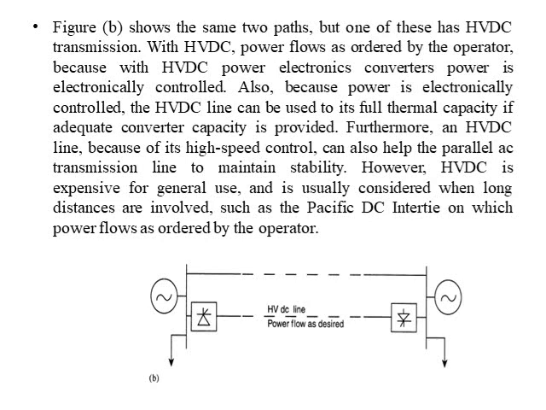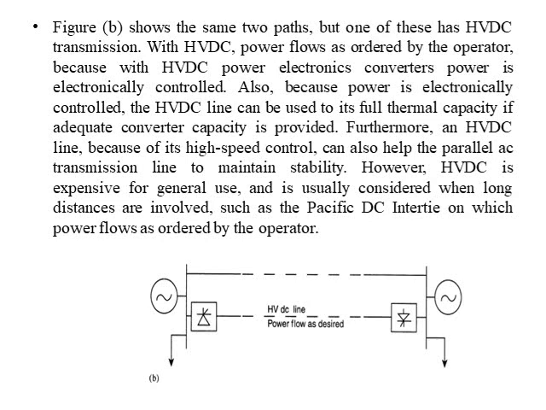Also because power is electronically controlled, the HVDC line can be used to its full thermal capability or capacity. This was not the case in the first figure where only impedance was present and there was no other control. So with an HVDC system, we can use that transmission line to its highest capacity if adequate converter capacity is provided.